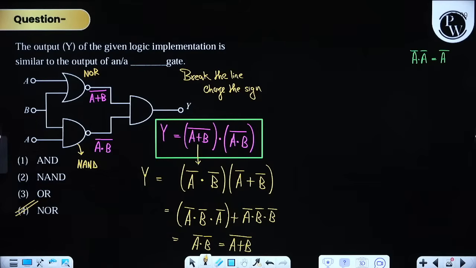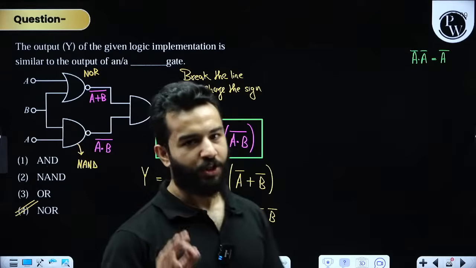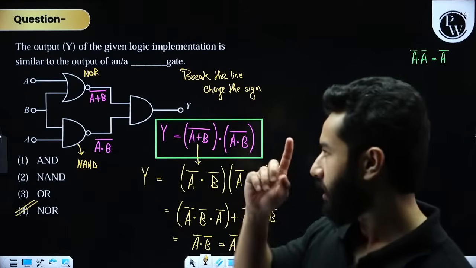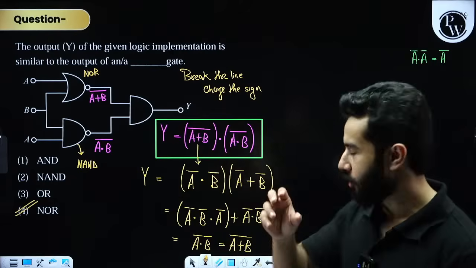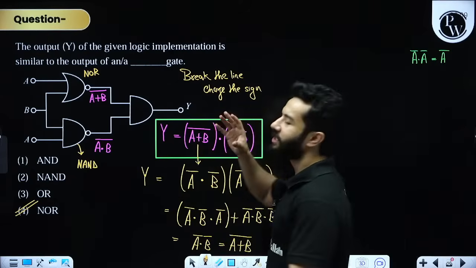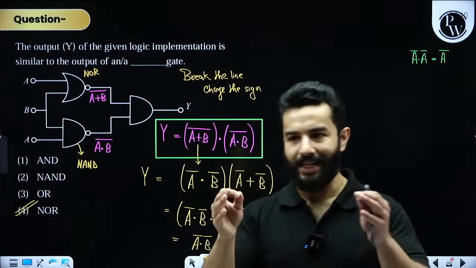Let me know in the chat box if you have any doubt with this question, my dear friends. This is a NOR gate. You can also use a truth table, but my suggestion is to use De Morgan's law. Break the line, change the sign. Break the line, change the sign.